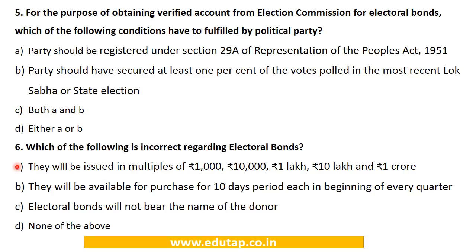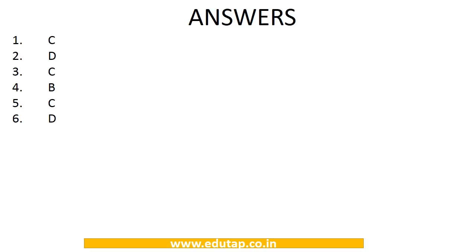Which of the following is incorrect regarding electoral bonds? They will be issued in multiples of 1000, 10,000, 1 lakh, 10 lakh and 1 crore. They will be available for purchase for a 10 day period in the beginning of every quarter. Electoral bonds will not bear the name of the donor, none of the above. So we have seen that all these are true for electoral bonds. So the answer here would be D, none of the above. So these are all the answers to the questions.